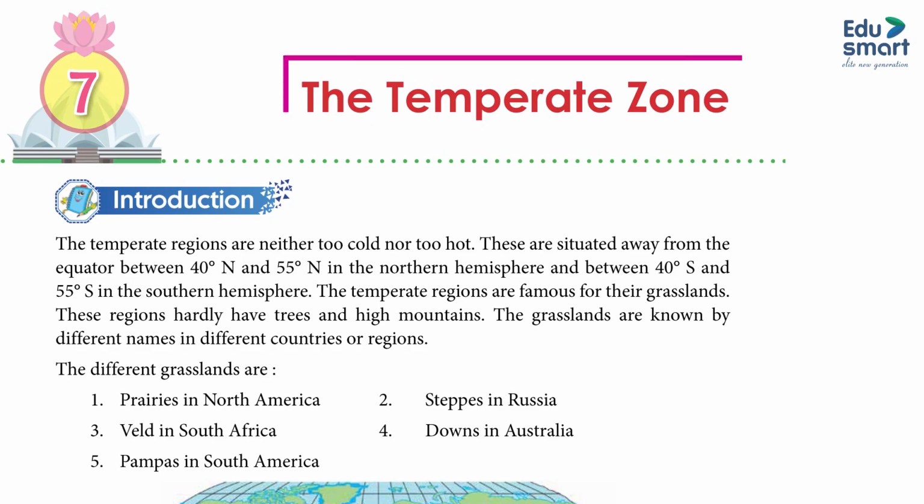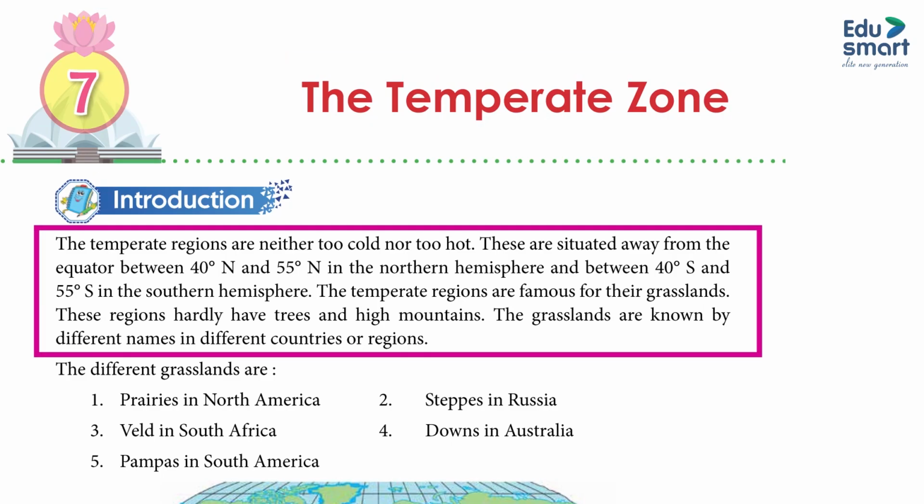Chapter 7, The Temperate Zone. Introduction. The temperate regions are neither too cold nor too hot. These are situated away from the equator between 40° north and 55° north in the northern hemisphere, and between 40° south and 55° south in the southern hemisphere. The temperate regions are famous for their grassland.